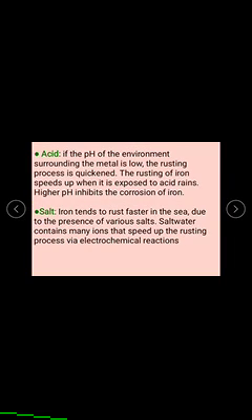In the case of acids, if the pH of the environment surrounding the metal is low, the rusting process is quicker. The rusting of iron speeds up when it is exposed to acid rain. A higher pH inhibits the corrosion of iron. Next is salt. Iron tends to rust faster in seawater due to the presence of various salts. Salt water contains many ions that speed up the rusting process via electrochemical reactions.